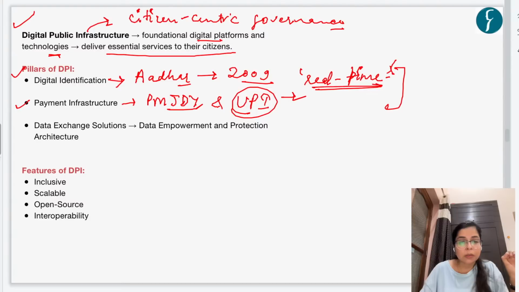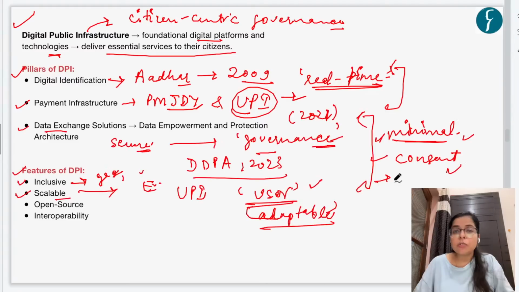That is, with change, these DPIs, these digital platforms, they should be adaptable to change, right? And the third thing is that it should be open source. Open source means that the source code of these digital platforms should be open to view, open to edit, or open to review by all the parties. And this is in order to promote innovation, right?